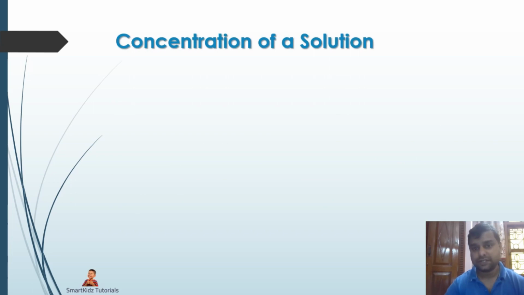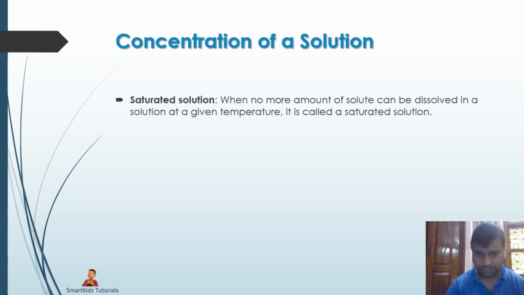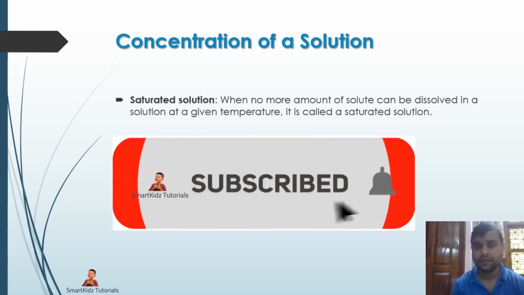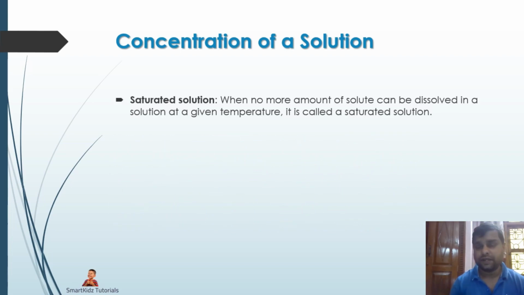Coming to the concentration of a solution. When we speak about the concentration of a solution, we speak about how much of the solute is dissolved in the solvent. What is the content of the solute for a given quantity of a solvent. Let's say if we take sugar and water, where sugar is our solute and water is our solvent, what we look at when calculating the concentration of a solution is how much sugar has been dissolved in a given quantity of water.